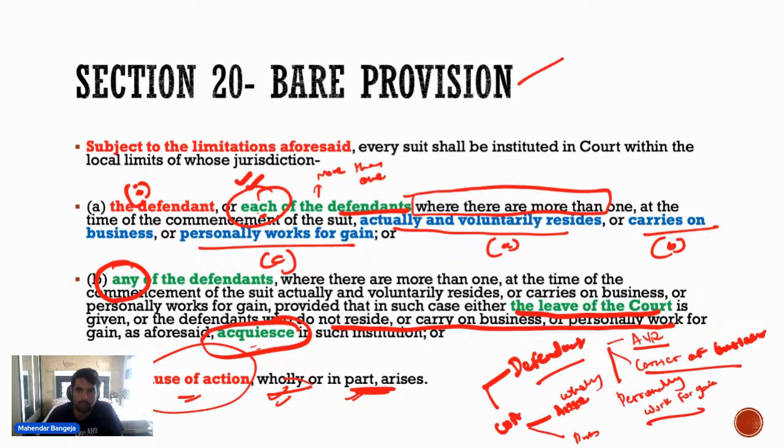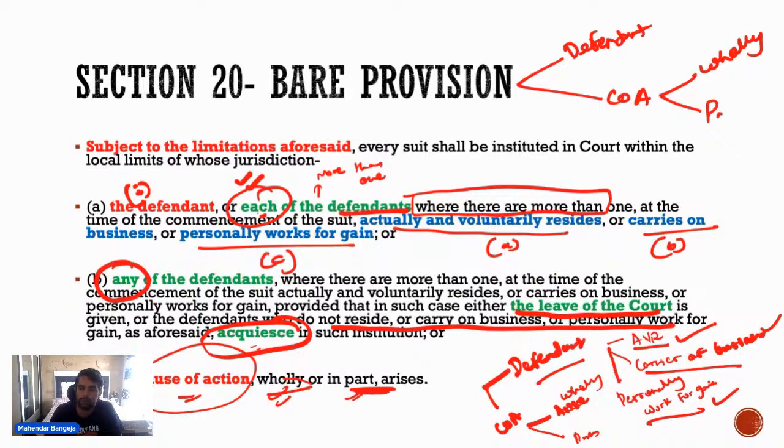So 2 things. First is the defendant: wherever the defendant actually and voluntarily resides, carries on business, or personally works for gain. Second, cause of action: wherever the cause of action wholly or partly arises. So वहाँ पर आप वो territory में you will file the suit. This is what Section 20 tries to say.